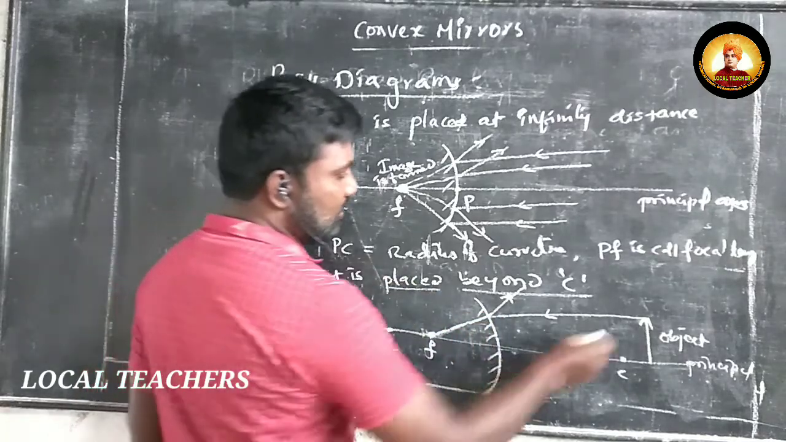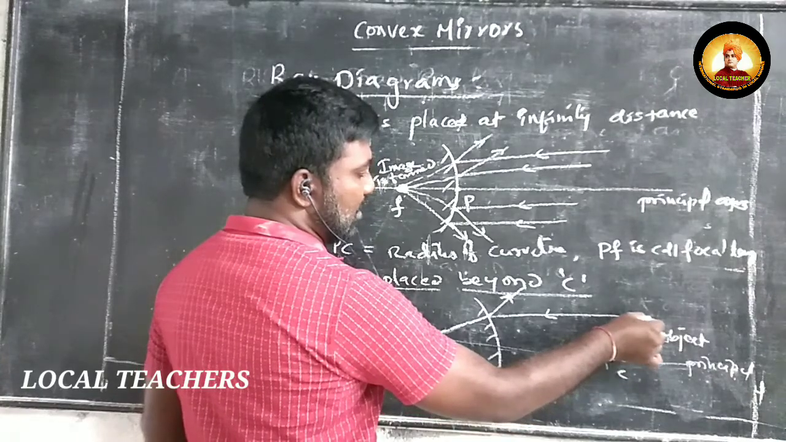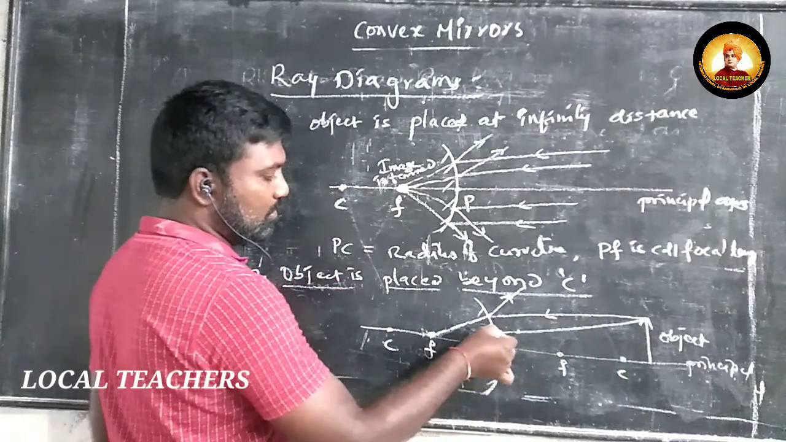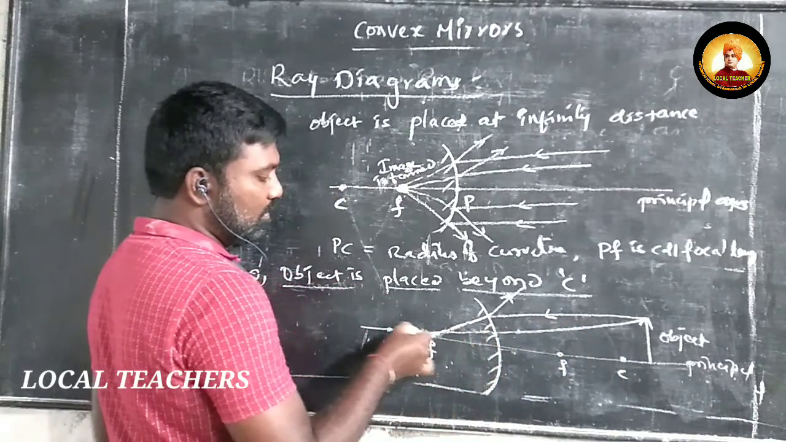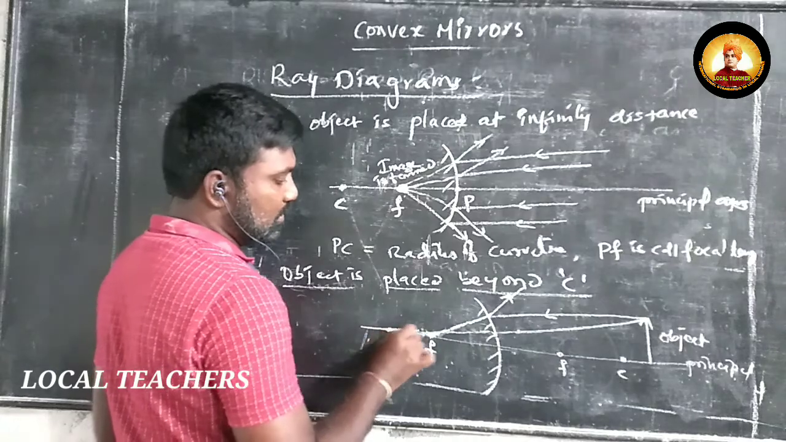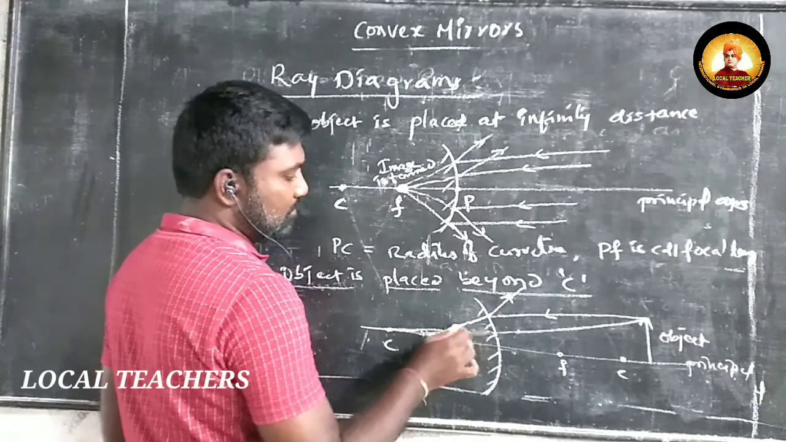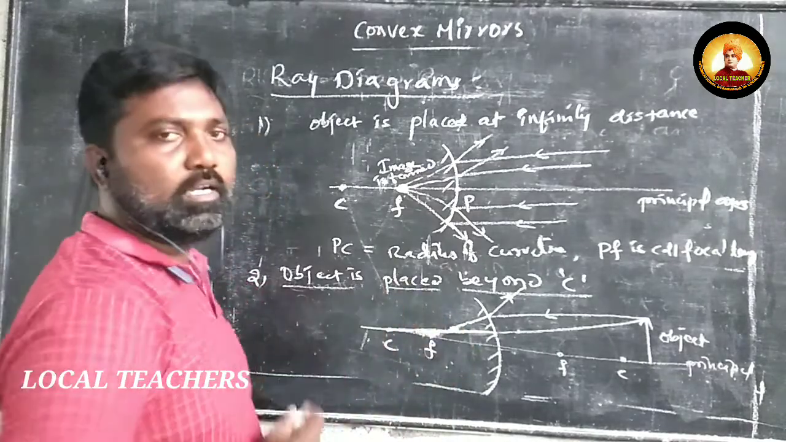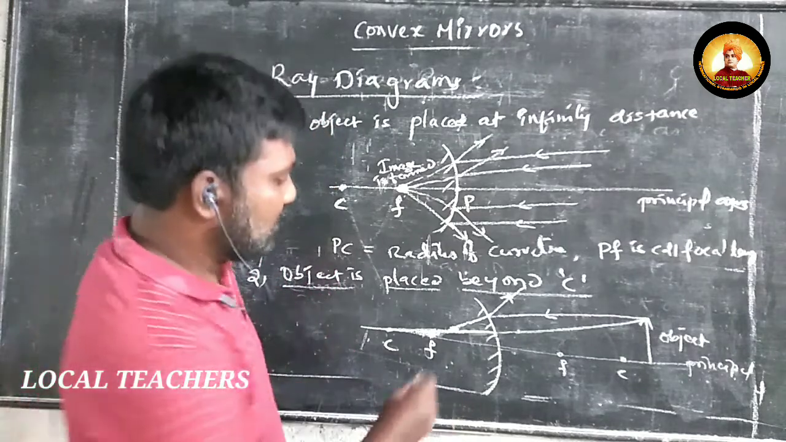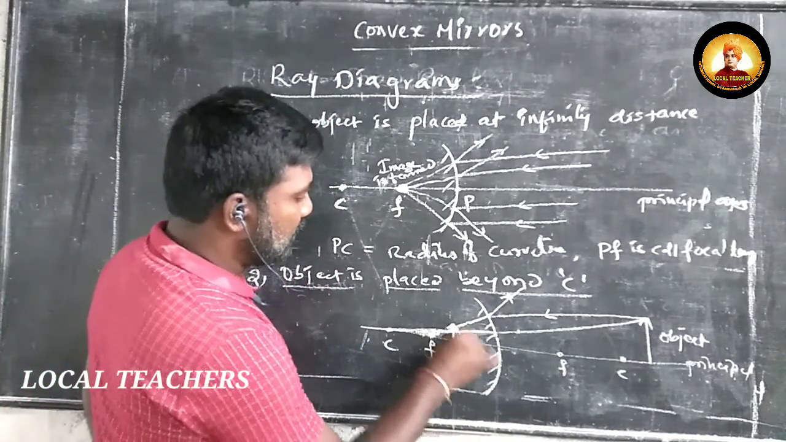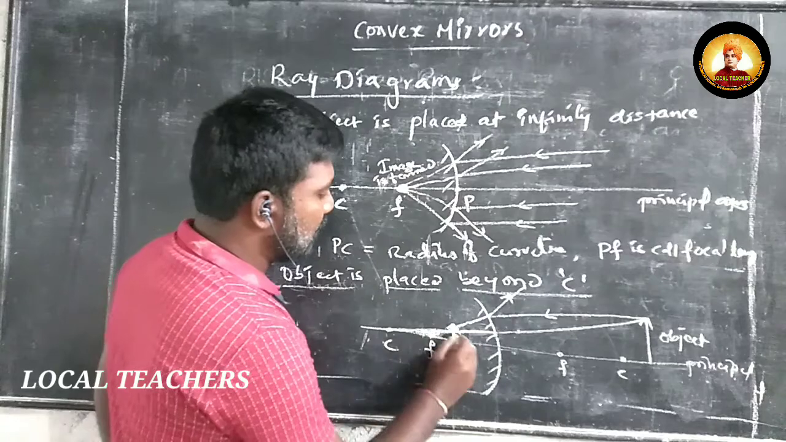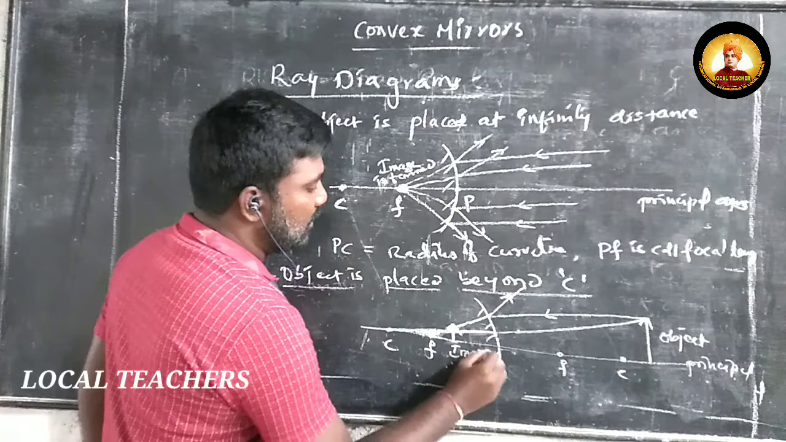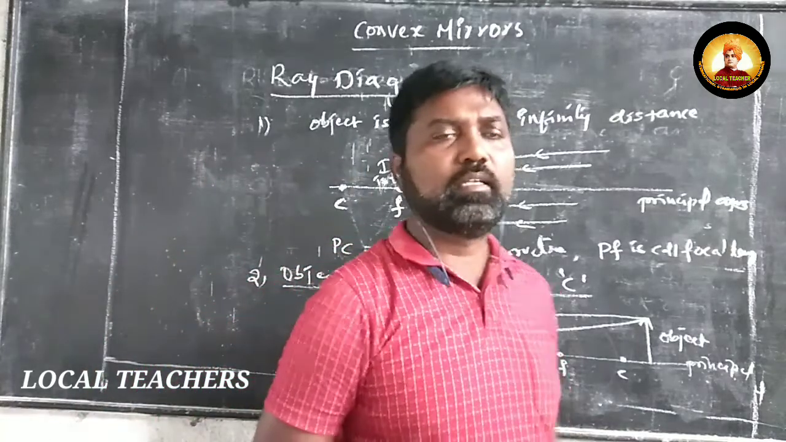Next I am considering the incident ray from the top of the object, which is directed towards the center of curvature. The intersection of the two reflected rays will take place here, and this represents the image of the object.